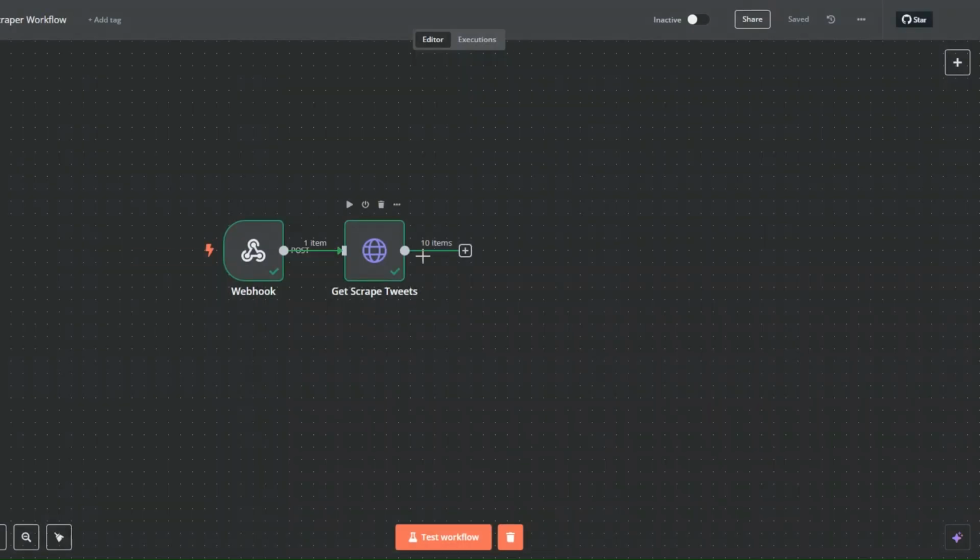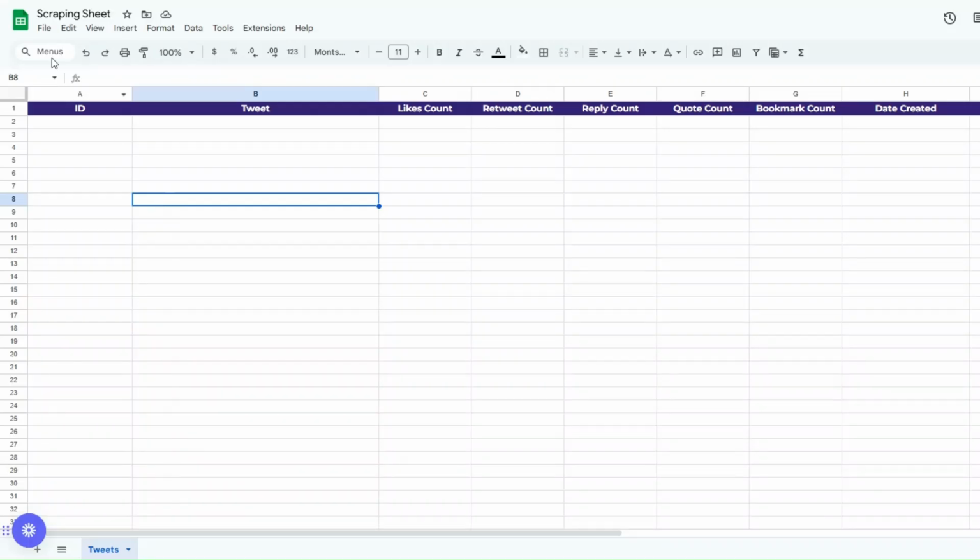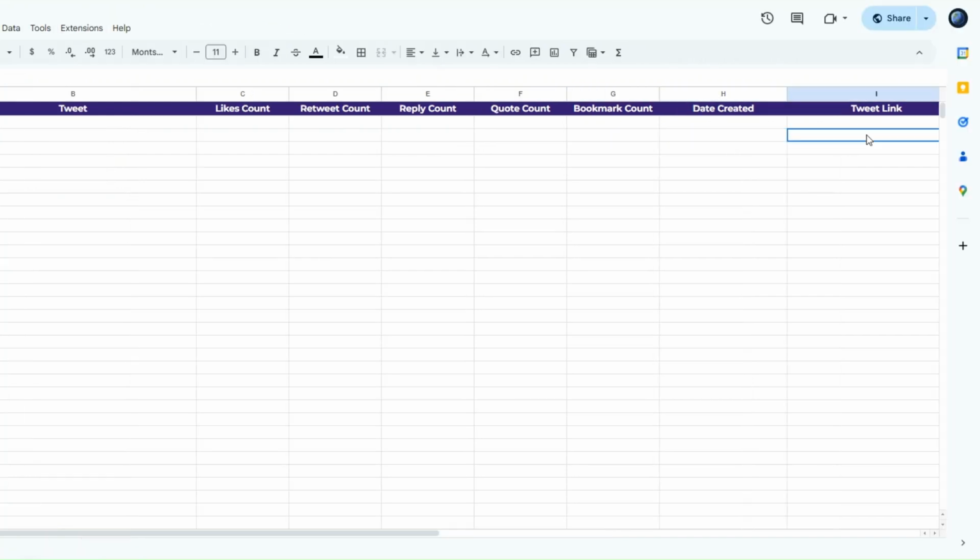Now with our tweets right here, you can add the tweets to a Google spreadsheet. On Google Sheet, I've created a spreadsheet that I've renamed to scraping sheet. On this sheet, I've also created a sheet that I've renamed to tweets, and this is a sheet that we're going to add our tweets. We're also going to include the ID of the tweet, the likes count, retweet count, reply count, quote count, bookmark count, the date the tweet was posted, and the link to the tweet.